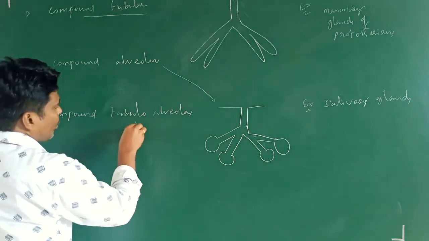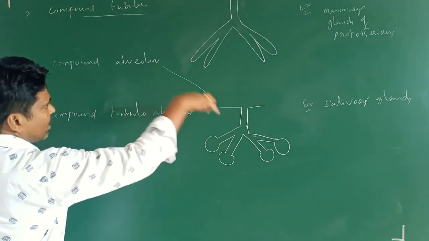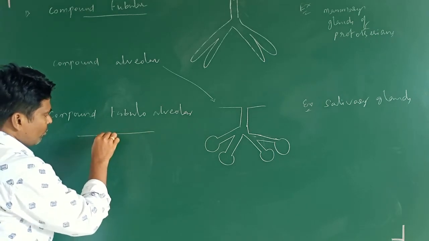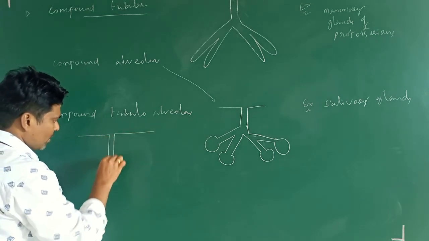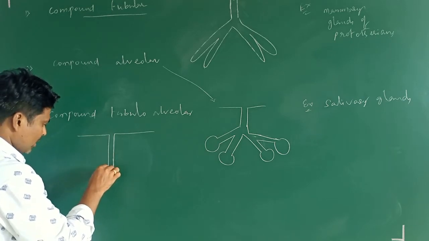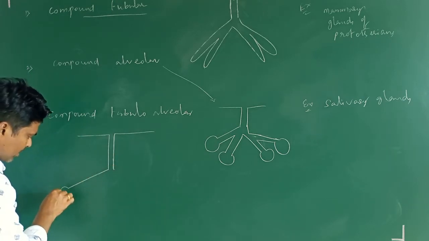Next, last, this one: compound tubulo-alveolar. This structure, compound tubulo-alveolar. First you make a tubular structure. So first the tubules are there, and after that again you make it long.